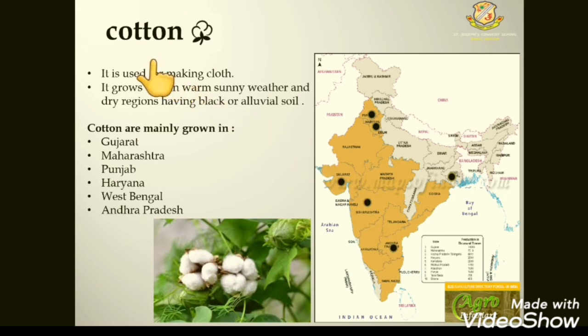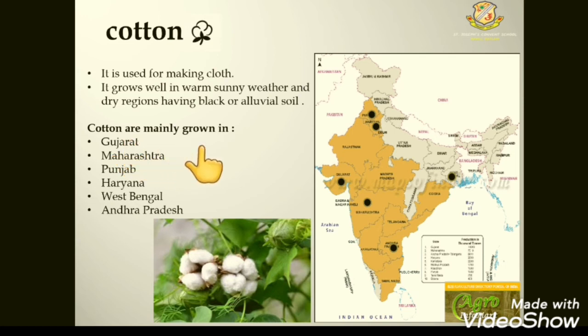Now the next cash crop is cotton. Cotton is used for making clothes. So students, the cloth which we are wearing is made up of cotton. It grows well in warm sunny weather and dry regions having black and alluvial soil. So students, for growing cotton we need sunny weather. And what should the region be like? The region is dry with black or alluvial soil.